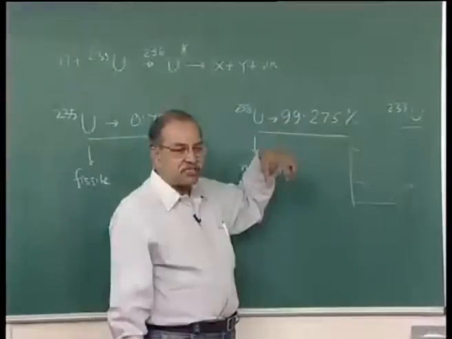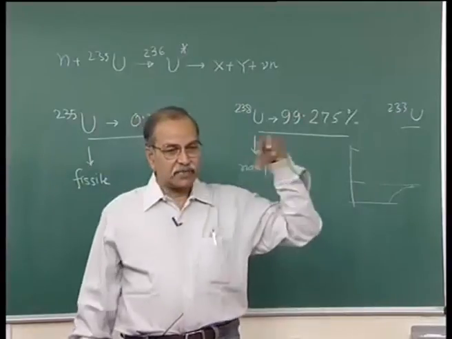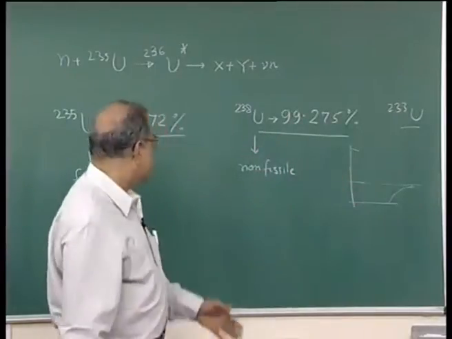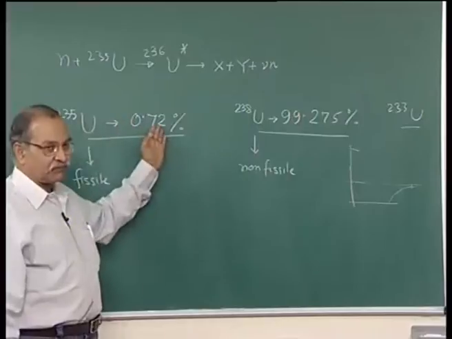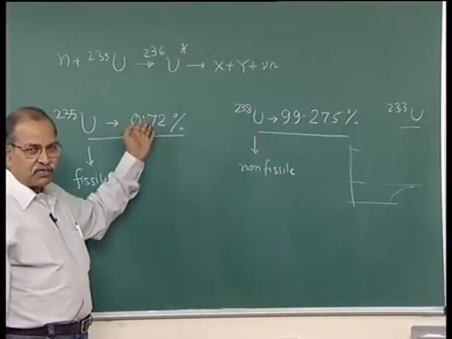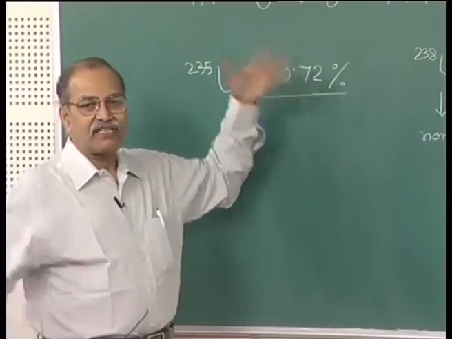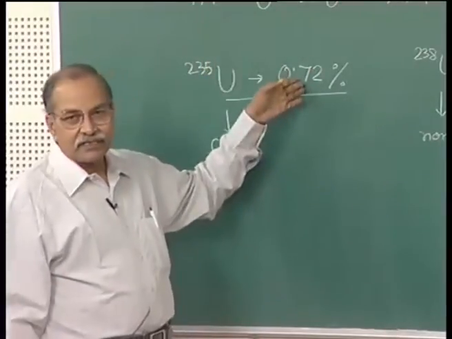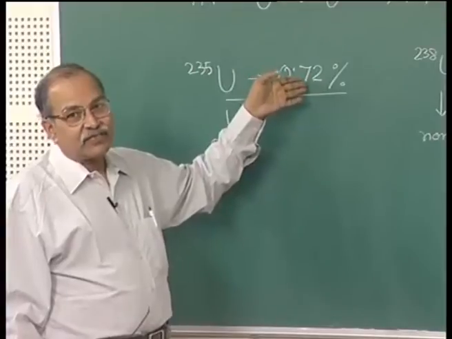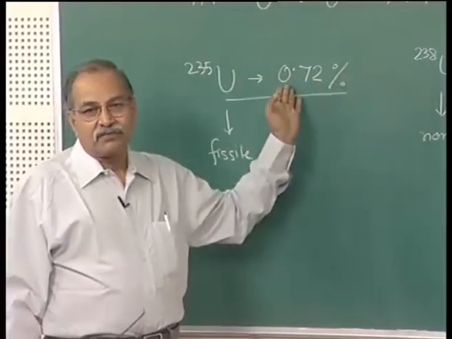So, most of the fission that people depend upon in a fission reactor is from this uranium, but with this small concentration, the design is more difficult. The size of the reactor will become very large, although there are some reactors operating with natural uranium.